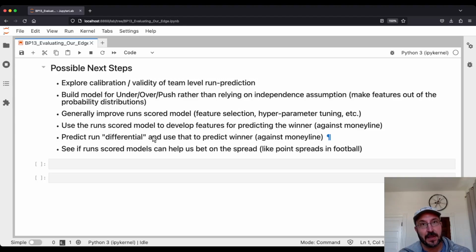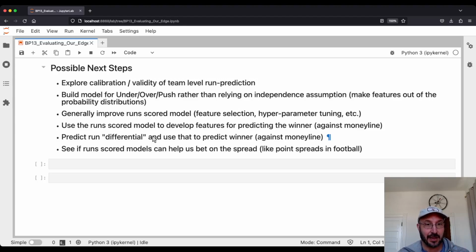But what we can do, rather than using this independence assumption to compute those probabilities, is build features out of those probability distributions and then try to predict the over/under that way. So we could say, given that a team has this run scoring profile and the other team has this run scoring profile and the over/under is this, let's build a model for over versus under or push.